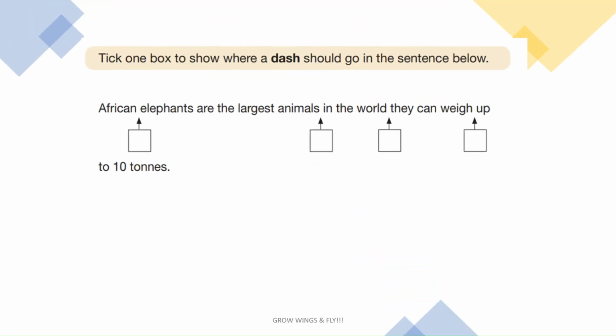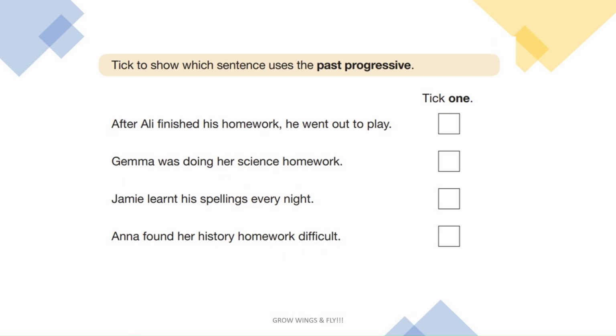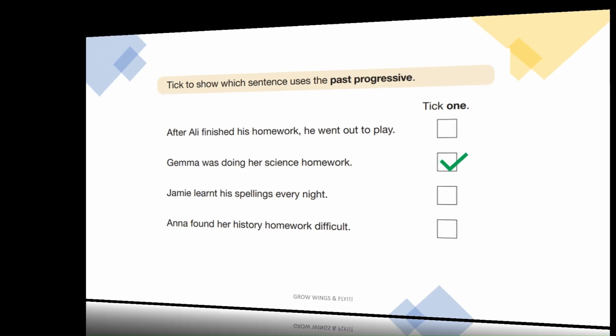Look at the sentence. Dashes can also be used to join clauses. It is the case here. Progressive form of verbs always ends in I, N, G. We have explained this concept in our tenses video.